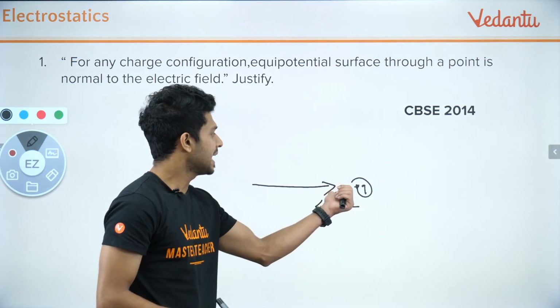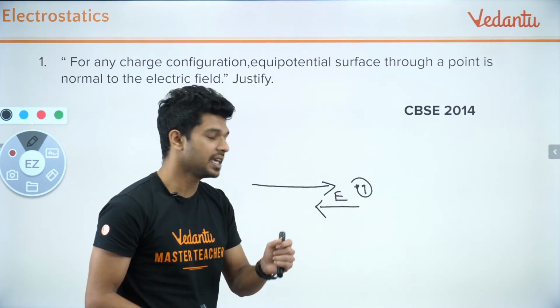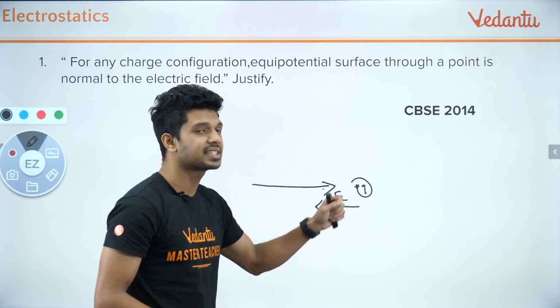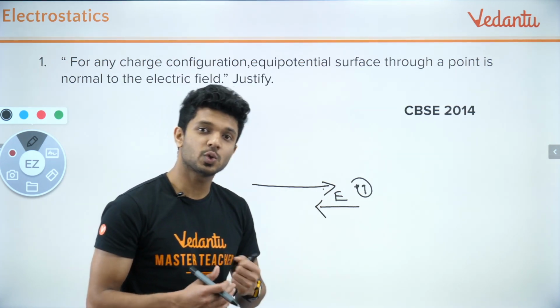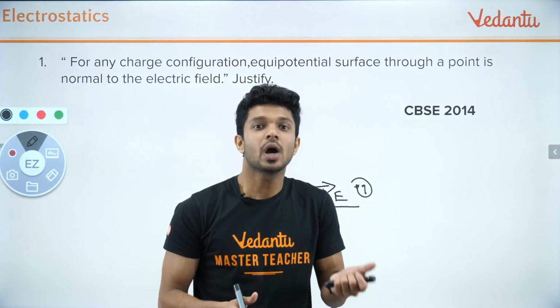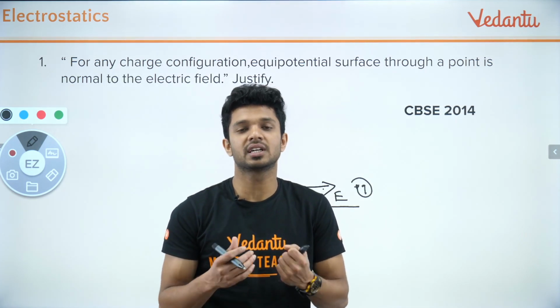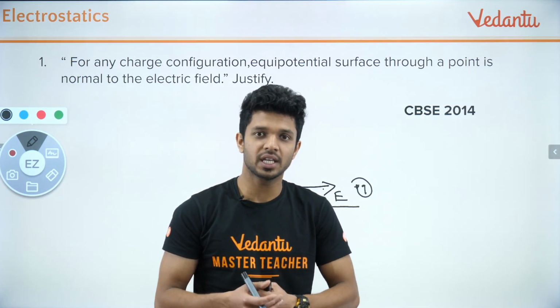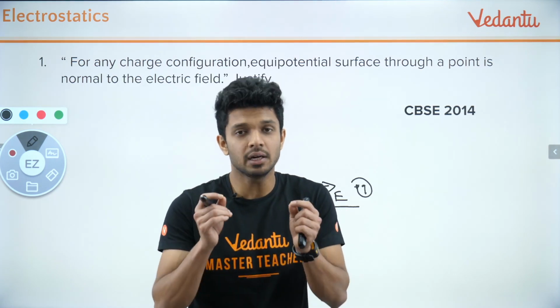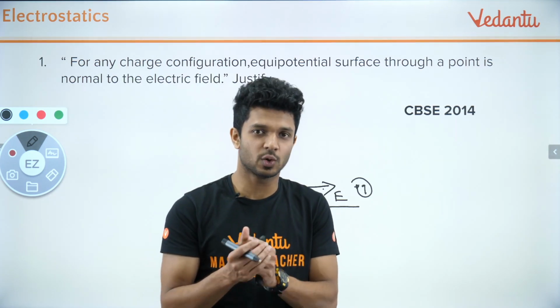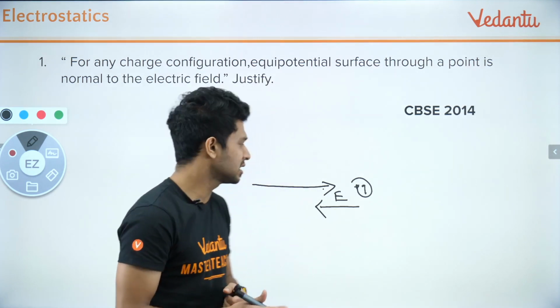Because I am working against this electric field. Always this electric field will try to repel this plus Q, so I don't want that to happen. So I have to do some work, and that work is converted into the potential energy of the body. That's how bodies have potential energy. But now look at this particular case.